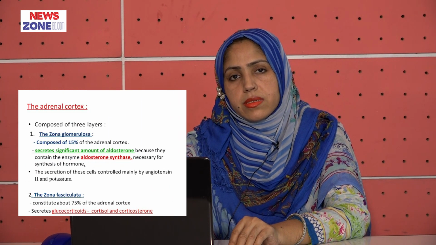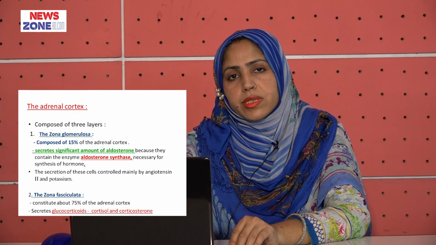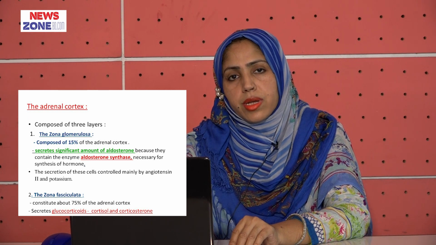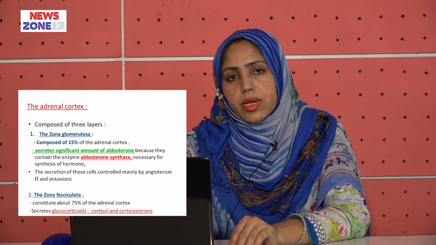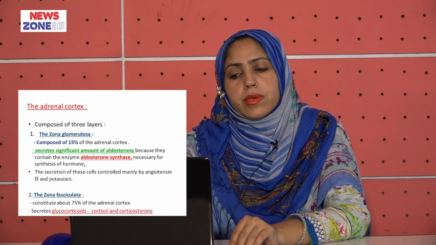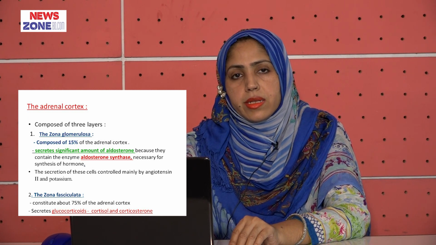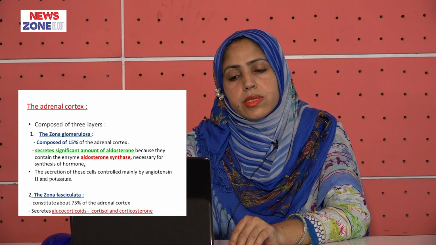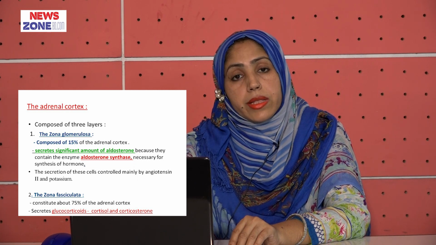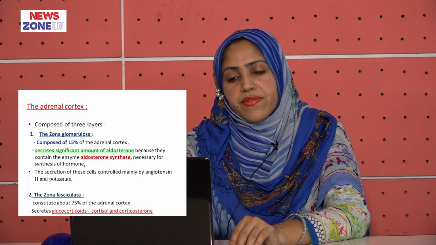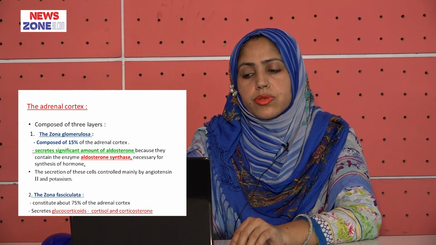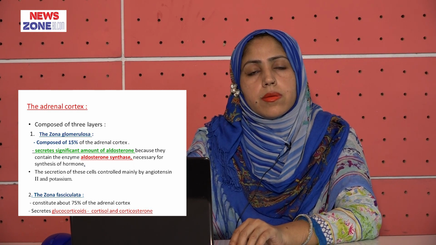What are the layers of the adrenal cortex? The adrenal cortex has 3 layers. From outer to inner, there are zona glomerulosa, zona fasciculata and zona reticularis. Zona glomerulosa composes 15% of the adrenal cortex and secretes a significant amount of aldosterone because these cells contain the enzyme aldosterone synthase, necessary for the synthesis of the hormone. Secretion of these cells is controlled mainly by angiotensin II and potassium.